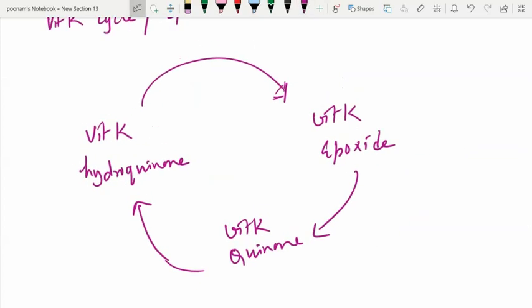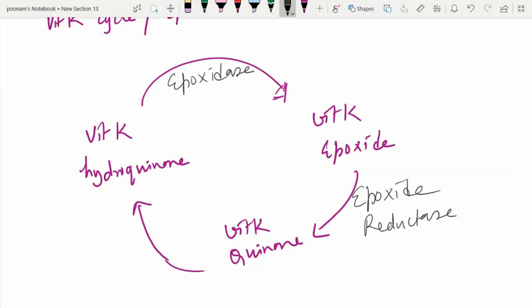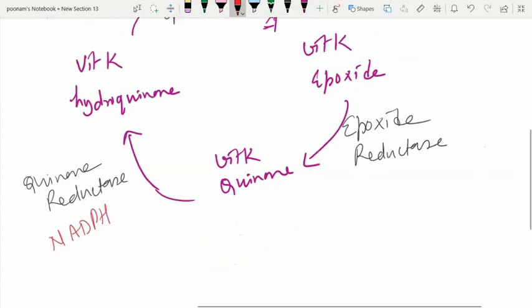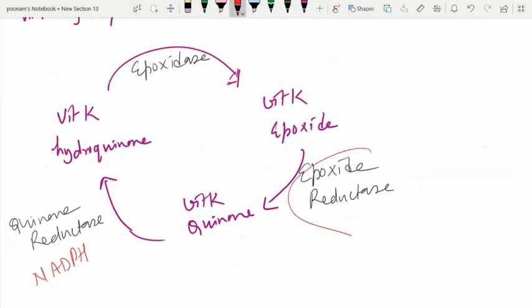The enzyme which is converting hydroquinone to epoxide is the important enzyme which is called epoxidase. And the enzyme which is converting epoxide to quinone is called epoxide reductase. The enzyme which is converting quinone to hydroquinone form is again one reductase which is called quinone reductase. This quinone reductase directly needs NADPH hydrogen, and this epoxide reductase needs reduced lipoic acid, which is oxidized.